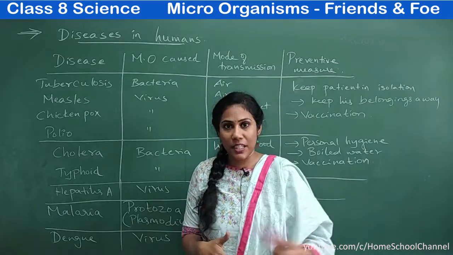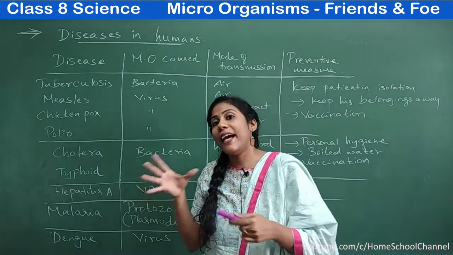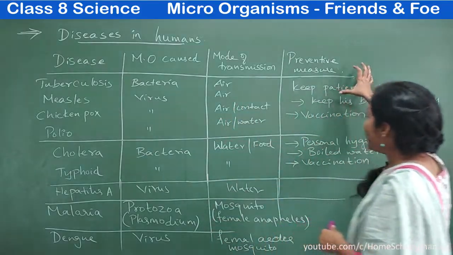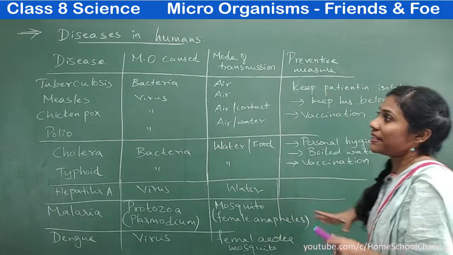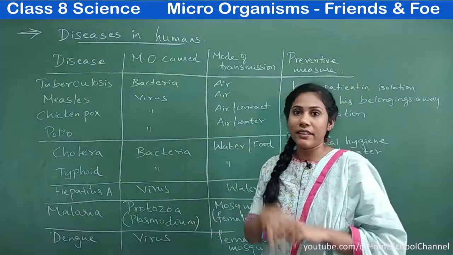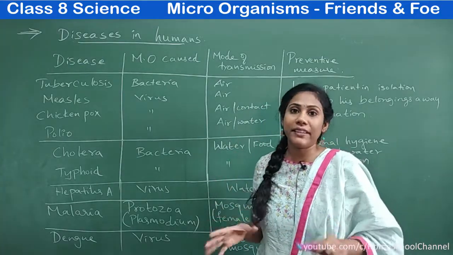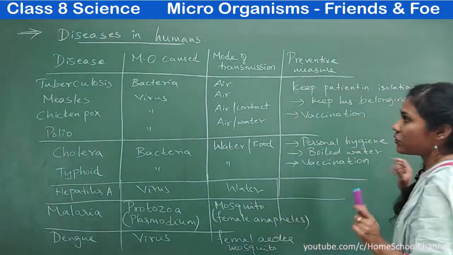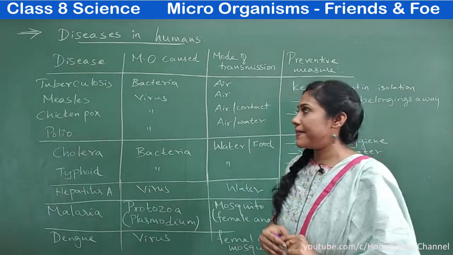So what way they have spread to human beings. And the last one is preventive measures. That means how you can control the diseases, how you can avoid them. So for all the four columns, let us try to discuss every disease.